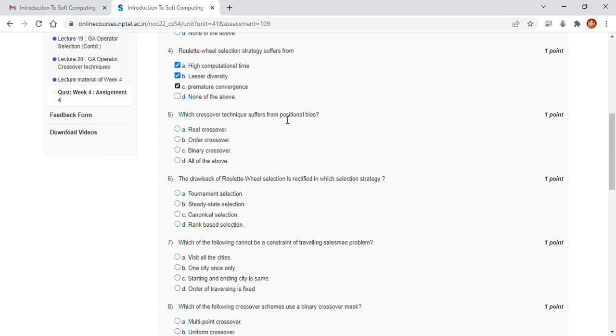Then question number 5. Which crossover technique suffers from positional bias? The answer of 5 is binary crossover. The schemas that can be created or destroyed, it means it suffers. That is the binary crossover technique. The 5C.